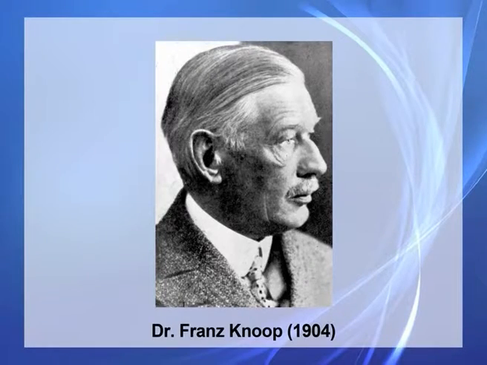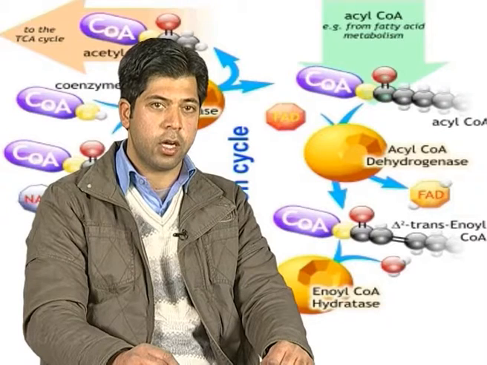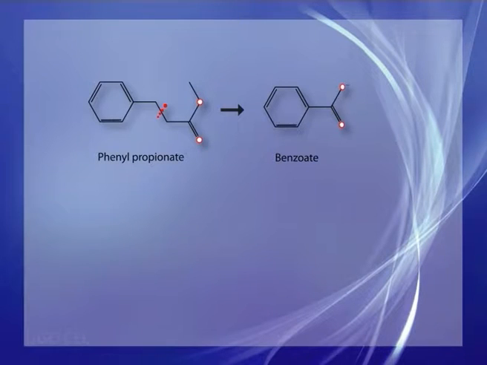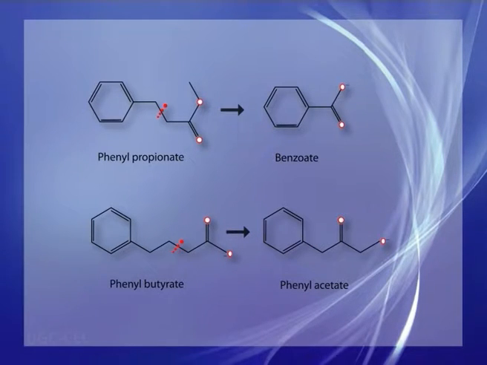metabolic activities. The mechanism of fatty acid oxidation was first elucidated by Franz Knoop in 1904. He fed dogs with straight-chain fatty acids in which the alpha carbon was joined to a phenyl group. When they were fed phenyl propionate, their urine contained a derivative of benzoic acid, and when they were fed with phenyl butyrate, their urine contained a derivative of phenyl acetic acid.